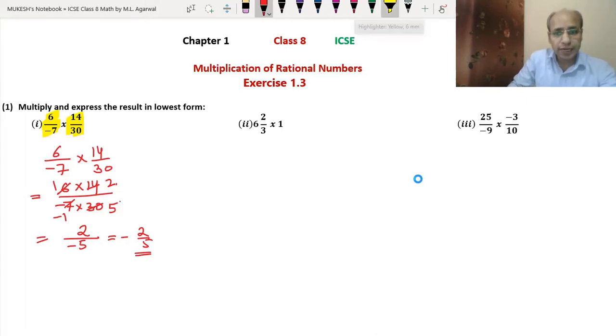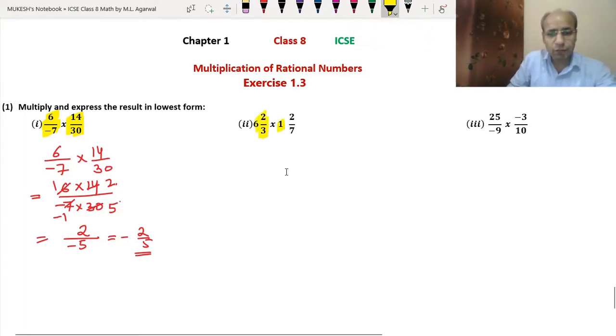Now the second part. In the second part we have to multiply 6 2 by 3 with 1 2 by 7. Here we have a mixed fraction.